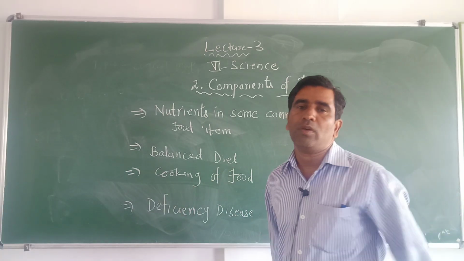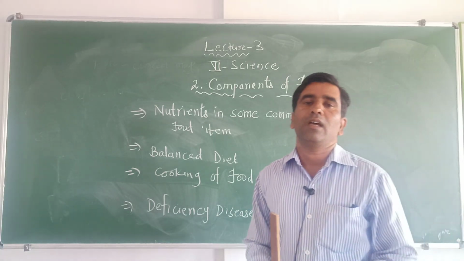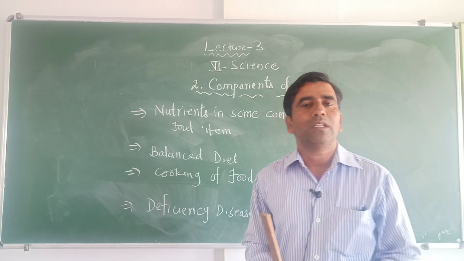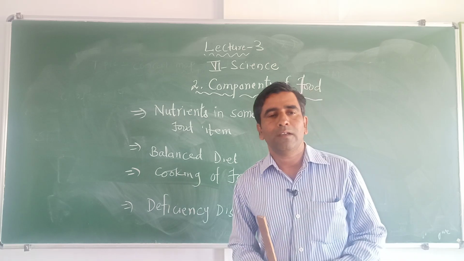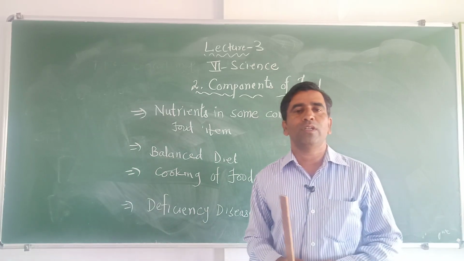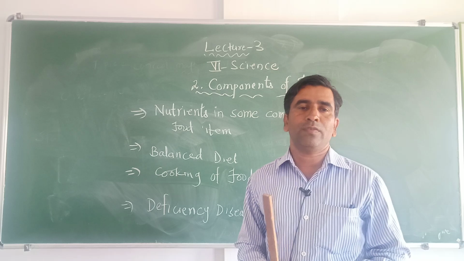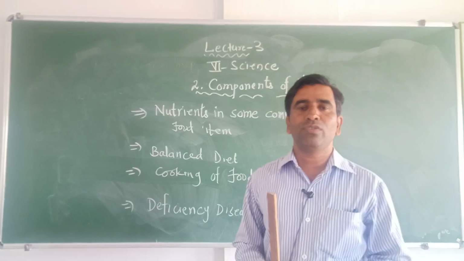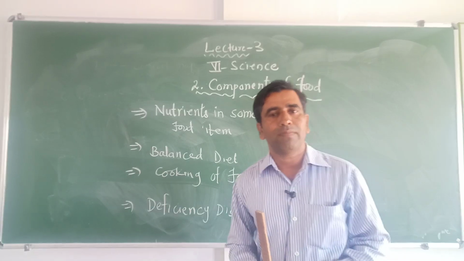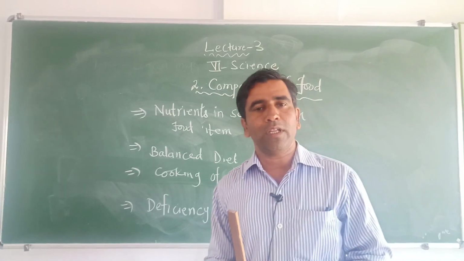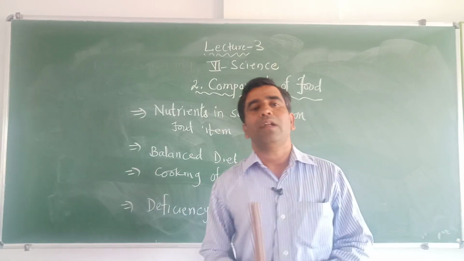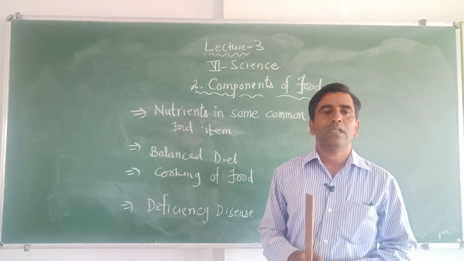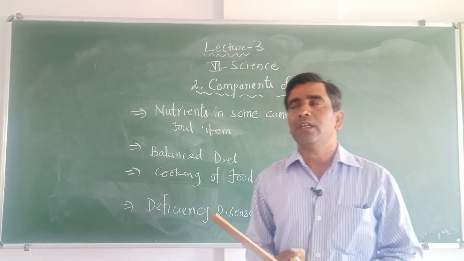So before continuing this topic, let us once again revise what we have learned in the earlier videos. In the first part we have learned about food and the functions of food. Then in the second section we have learned about the nutrients which are present in the food, that is the chemical substances present in the food called nutrients, mainly carbohydrates, fats, proteins, vitamins and minerals. Apart from that, we have also discussed the importance of water and roughage in the food which we eat.